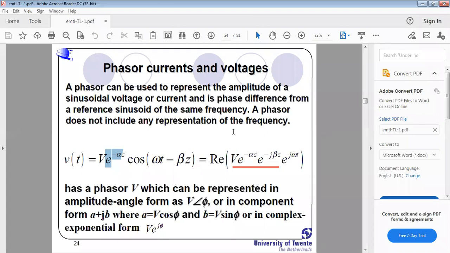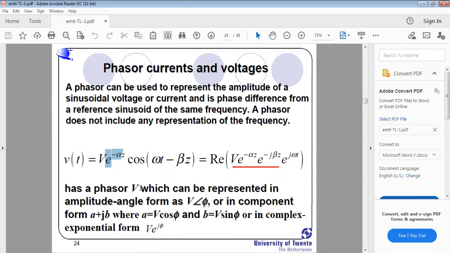Okay, from that expression, if we simplify and separate the real and imaginary terms, we get v into e power minus alpha z into e power minus j beta z, and that is the expression of cos of a minus b, right? The cos of a minus b expression is written in the form of exponential, and we isolate or separate imaginary and real terms. From that we get these expressions: e power minus j beta z and e power j omega t, right?